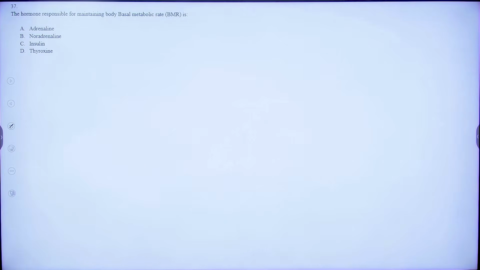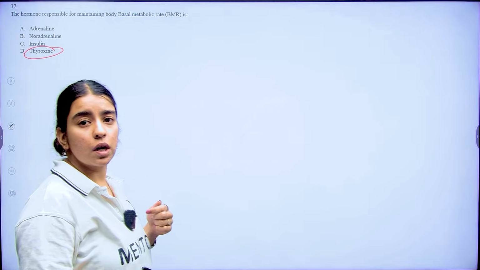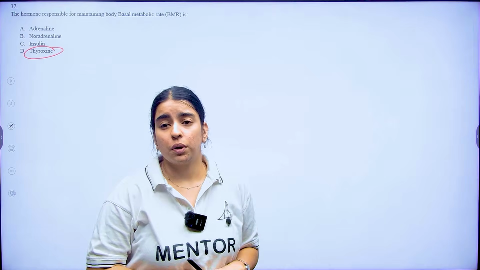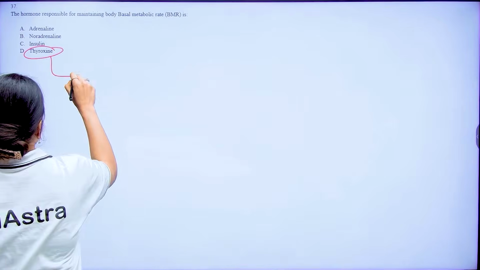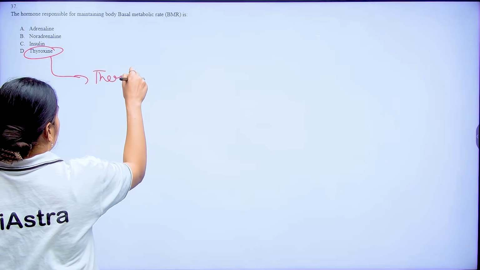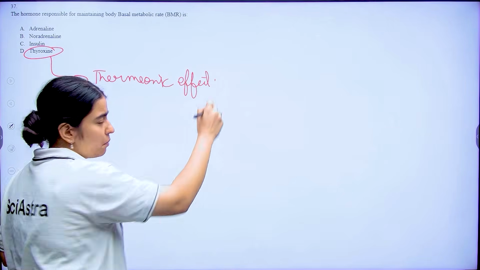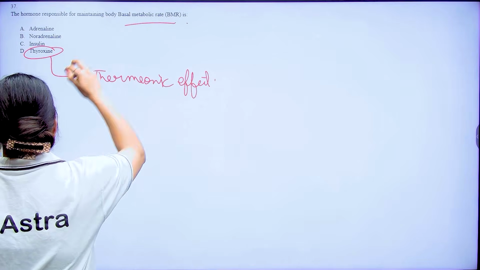Question number 37 says that the hormone that is responsible for maintaining the BMR, that is basal metabolic rate, we know that hormone is thyroxine, right? And how does it do it? It is going to do it with the help of its calorigenic effect, right? Thyroxine has a thermogenic effect, because of which it is going to help in your metabolism of carbohydrates, fats, etc., and maintain your basal metabolic rate.